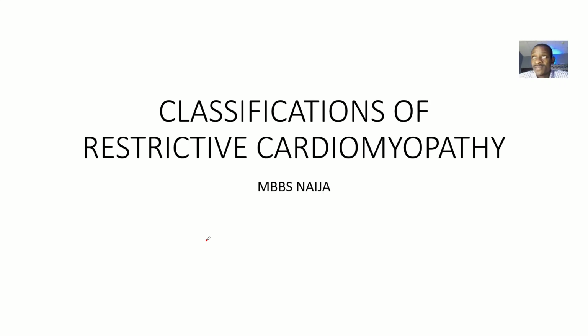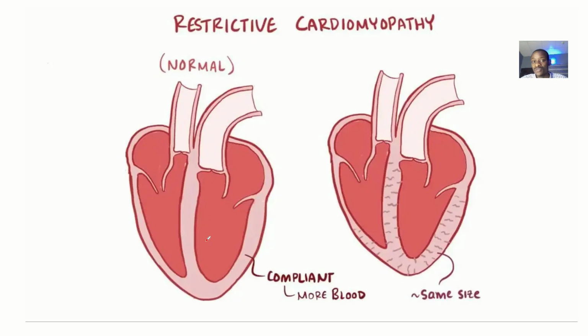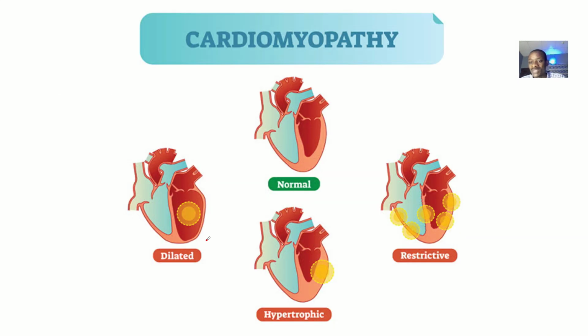Classifications of restrictive cardiomyopathy is what we'll be treating today. And you already know what restrictive cardiomyopathy is, okay? Abnormally, the heart muscles are being compressed. That is restrictive cardiomyopathy. So if you are talking about the classification, you are simply talking about whether the problem is originating from the heart or from outside the heart.